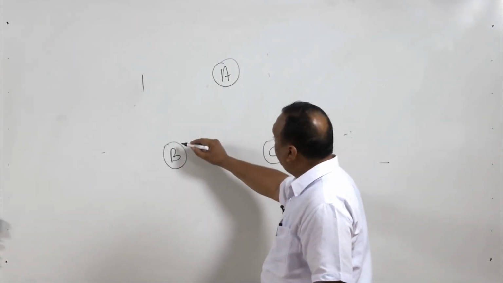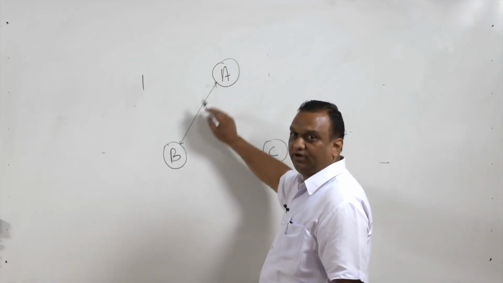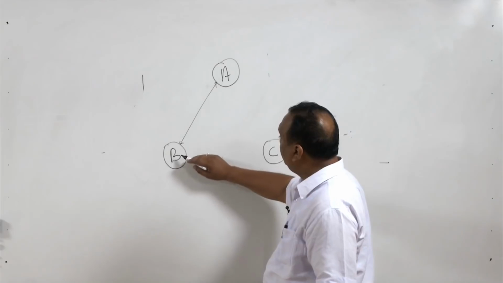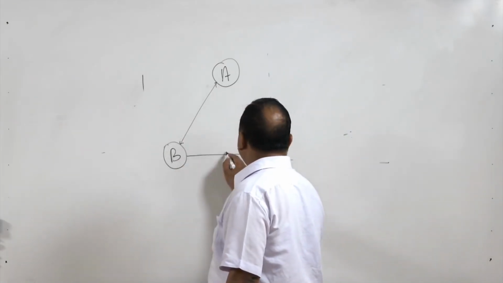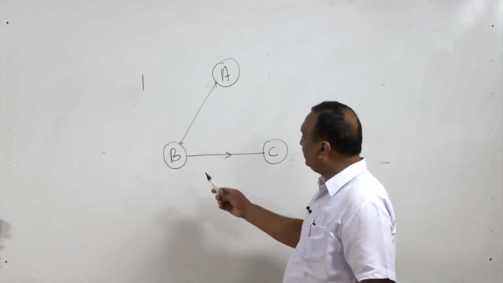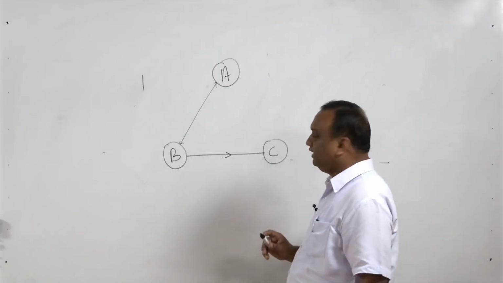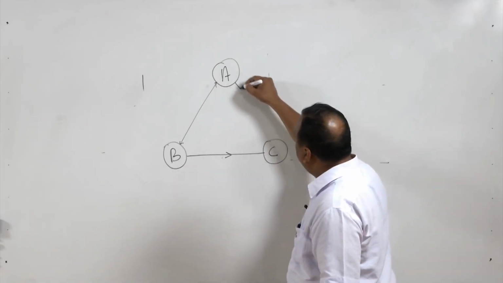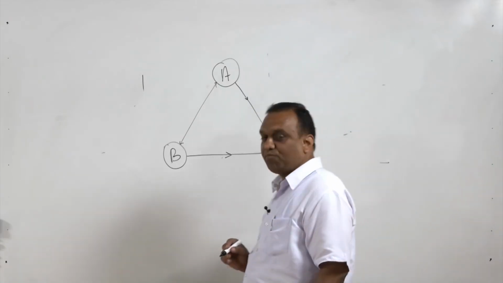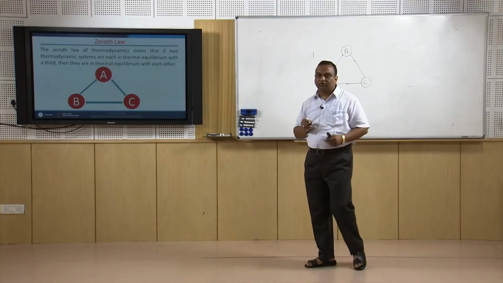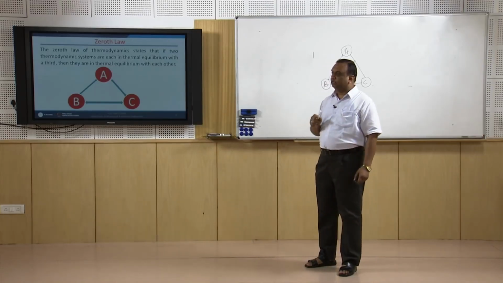Now, A and B are in thermal equilibrium. It means there is no heat transmission between A and B, either from A to B or B to A. Now, B and C are also in thermal equilibrium. It means there is no heat transmission from B to C or from C to B. So, definitely A and C shall also be in thermal equilibrium. This is stated by the 0th law of thermodynamics, and this law gives the concept of temperature in thermodynamic systems.